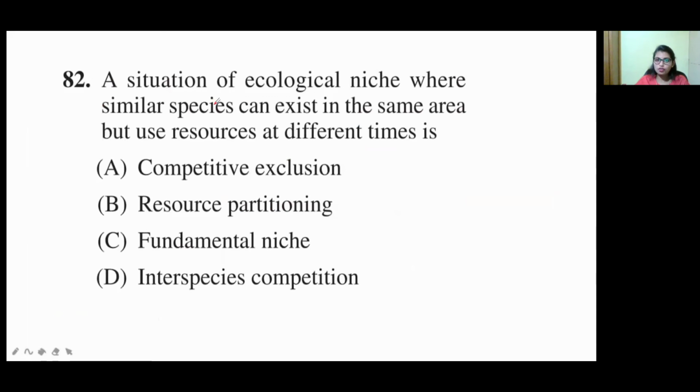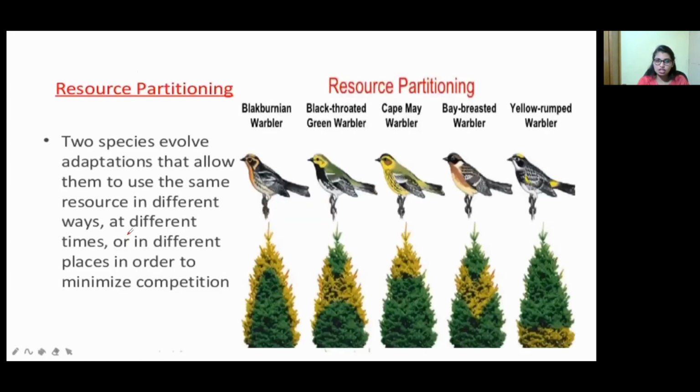A situation of ecological niche where similar species can exist in the same area but use resources at different times is: competitive exclusion, resource partitioning, fundamental niche, and option D, interspecies competition. So first of all, resource partitioning. Here, two species evolve adaptations that allow them to use the same resource. For example, only one resource is there.